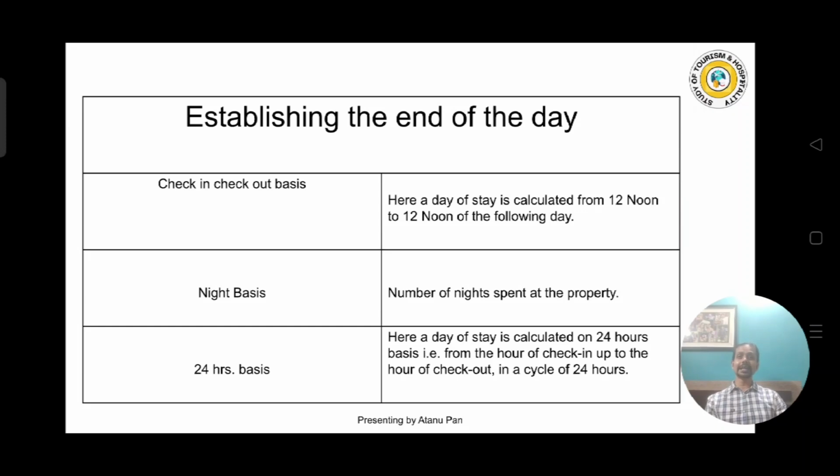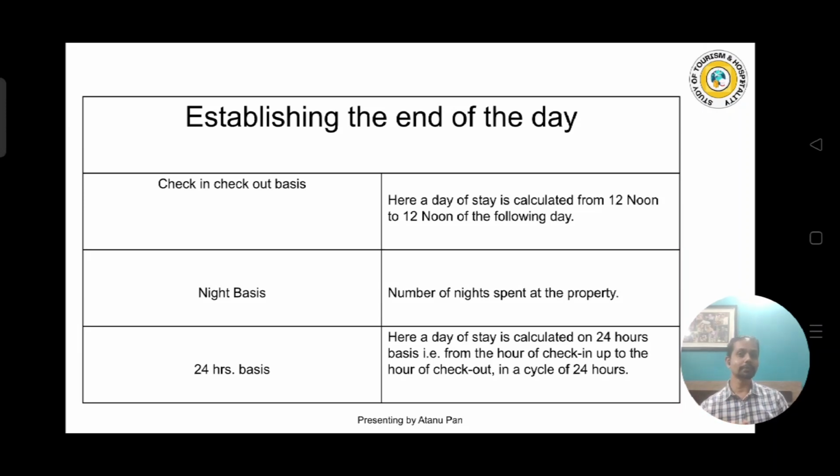Now, establishing the end of the day. End of the day means how we are going to charge the guest. The first one is the check-in and check-out basis. The hotel fixes a particular time in the day. Most hotels fix 12 o'clock in the afternoon as the check-in time, and 12 o'clock in the afternoon as the check-out time. A few hotels vary this also.